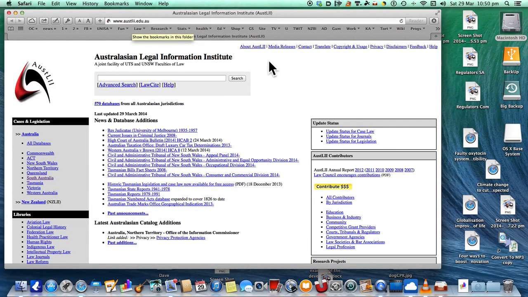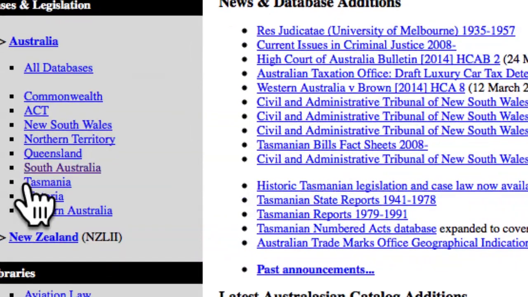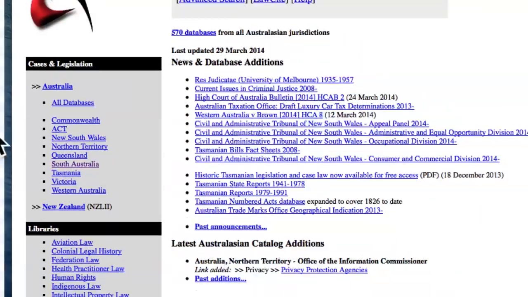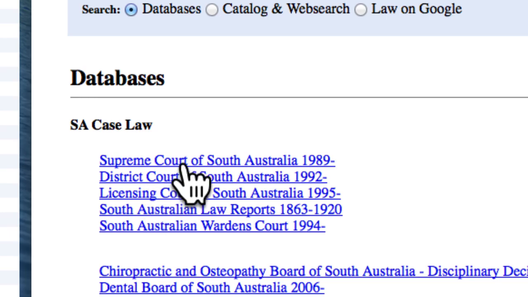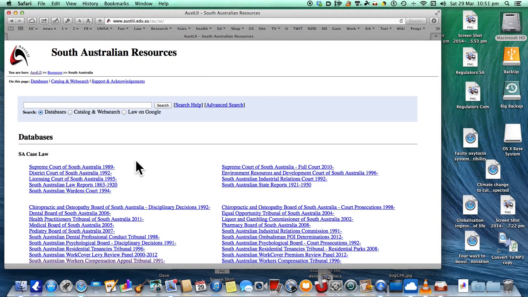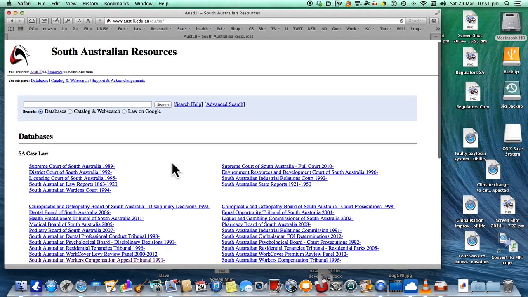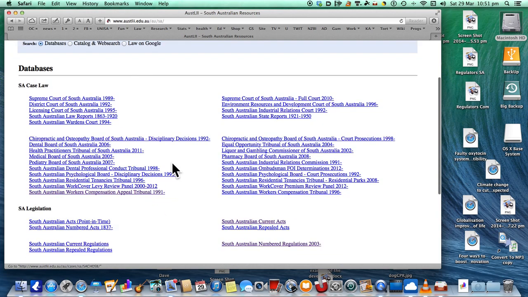I'll zoom back again. Now, you can pick your jurisdiction up just on the side here, and you'll see that it says cases or cases and legislation. And what I'm going to pick is South Australia, so I'm going to click on South Australia, zoom back out again, and now we've got a whole range of different things here, the database for South Australia.